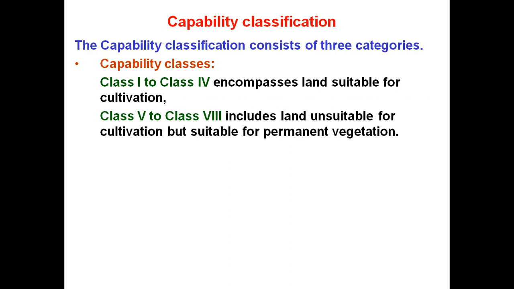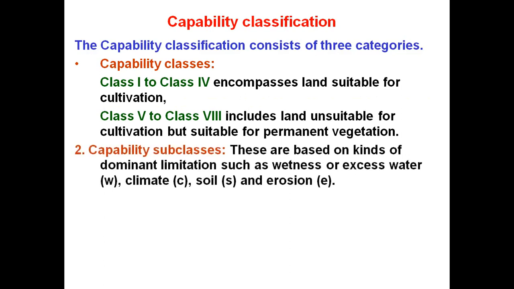Class 1 to class 4 encompass the land which is suitable for cultivation of various kinds of crops, while class 5 to class 8 include the land which is unsuitable for cultivation but suitable for permanent vegetation.